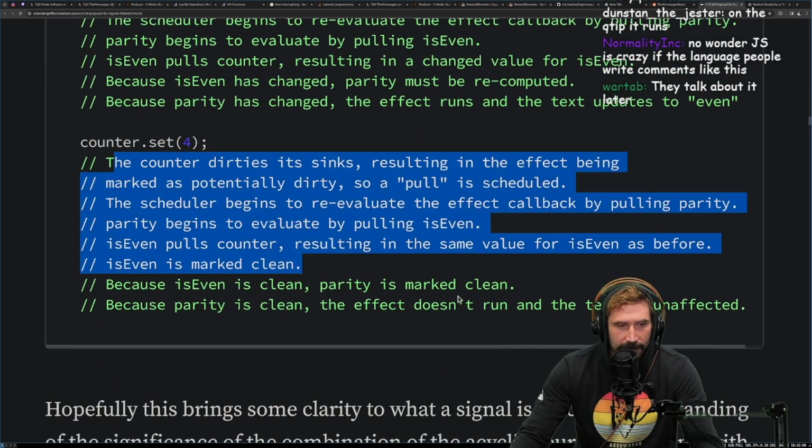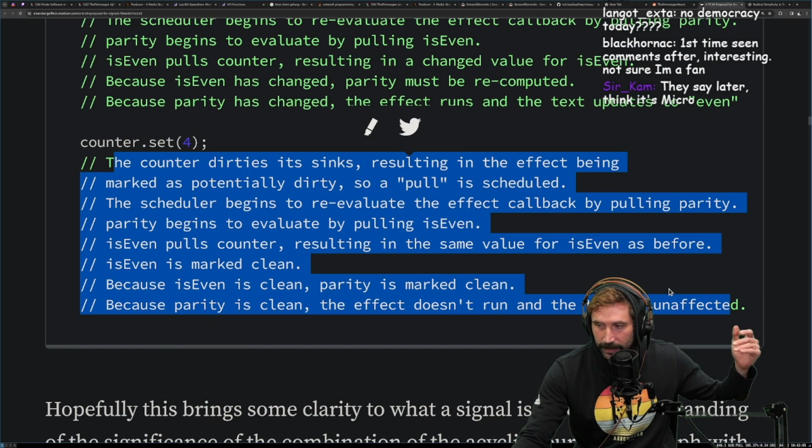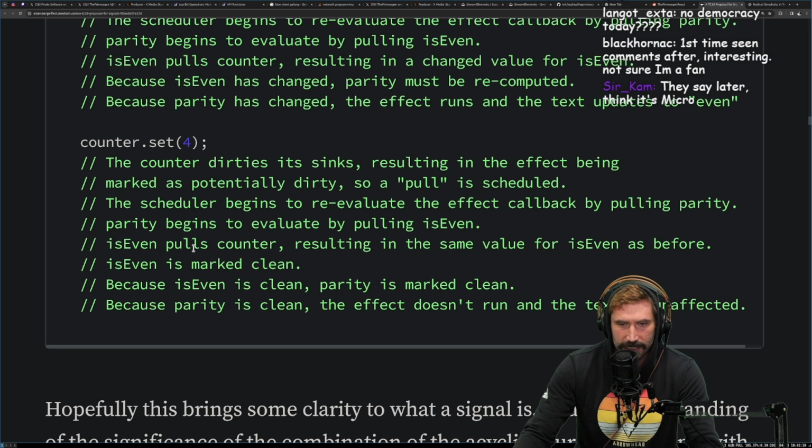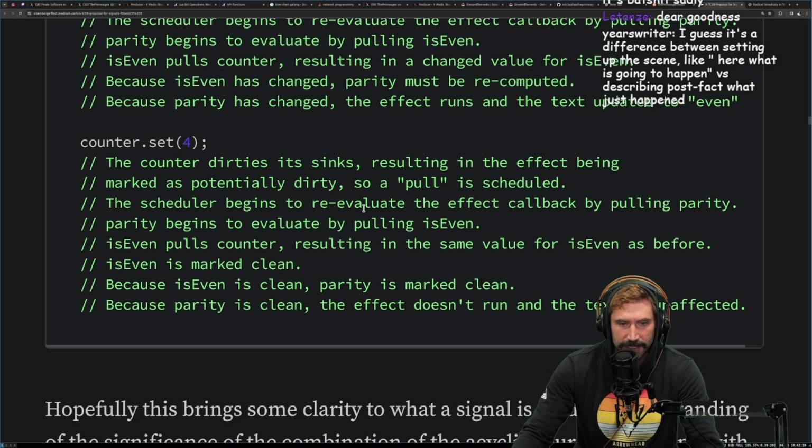All right. So this is where, let's see if I'm correct on my thought process here. The counter dirties its sink, resulting in the effect being marked as potentially dirty. So a poll is scheduled. The scheduler begins to reevaluate the effect callback by polling parity. Parity begins to evaluate by polling is even.